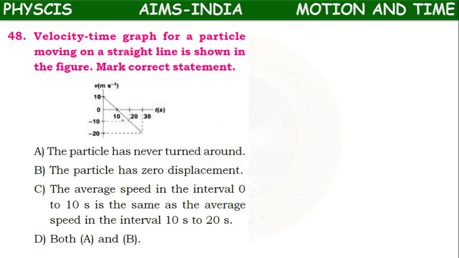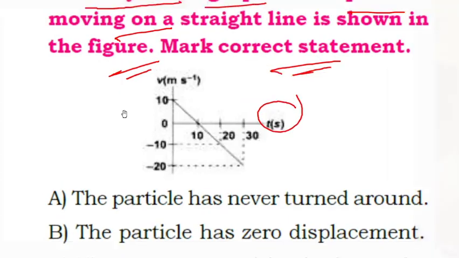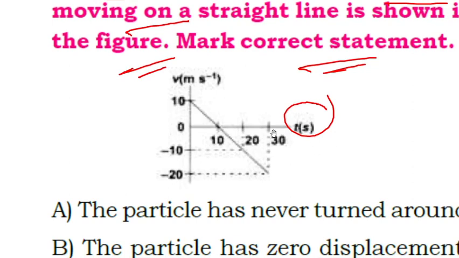Next 48. Velocity time graph for a particle moving on a straight line is shown in the figure. Mark the correct statement. So here, if you observe the graph, on the x-axis time is given 10 seconds, 20 seconds, 30 seconds, 0 it is.